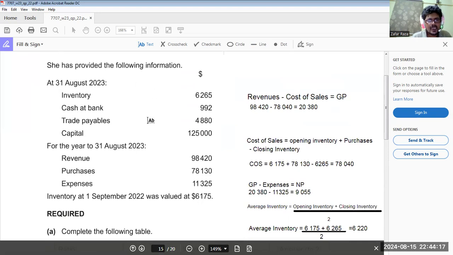We have only one quick asset available, that is cash at bank. Inventory is not a quick asset, it's a current asset. Trade receivable is a quick asset, but it's not available. And one current liability, trade payables 4880.